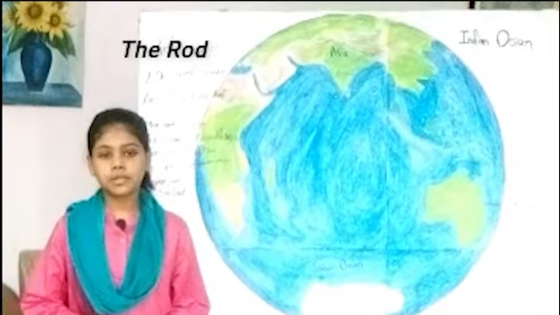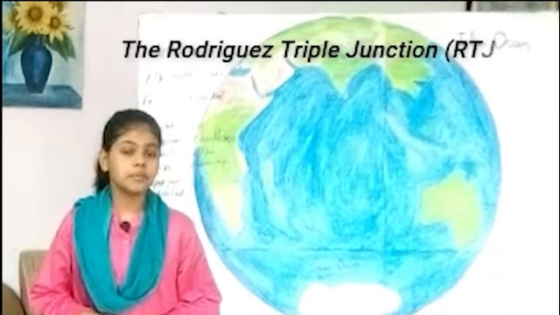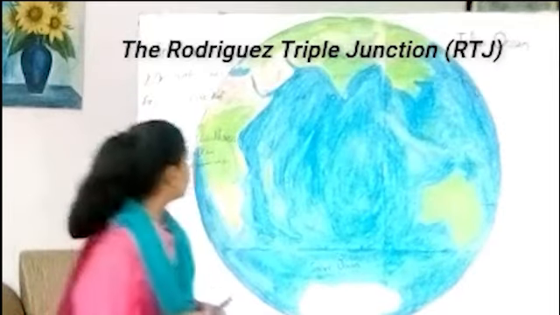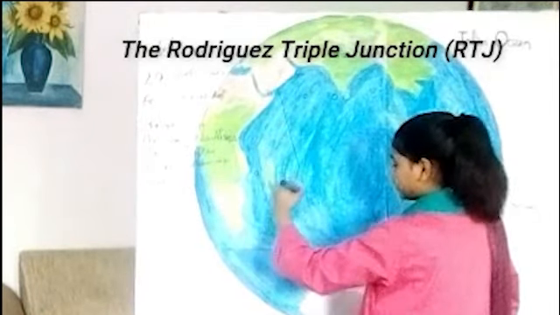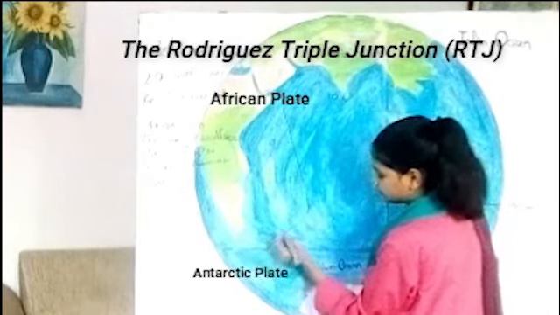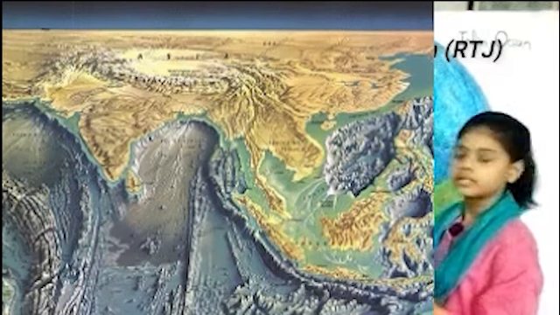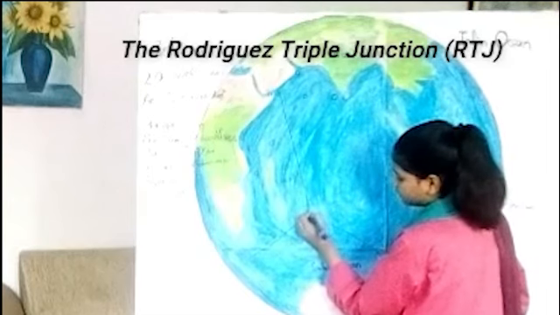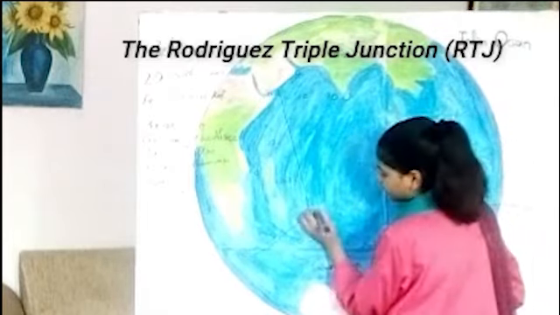The Rodriguez Triple Junction is a geographic triple junction where 3 tectonic plates meet: the African plate, the Antarctic plate, and the Australian plate. So this is Rodriguez Triple Junction.